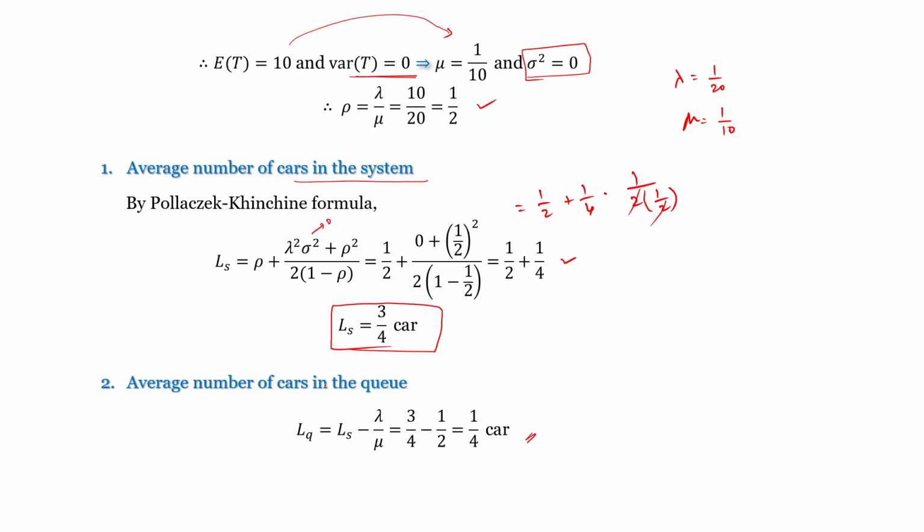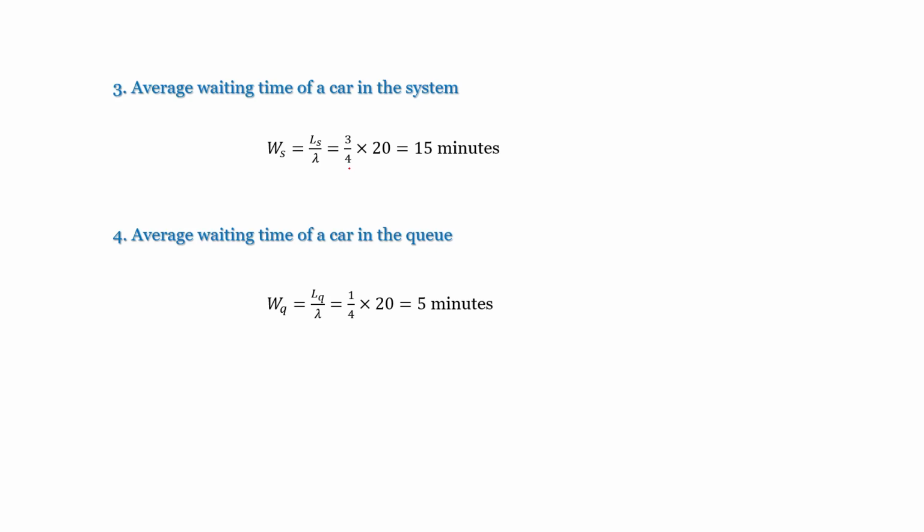The third one, the average waiting time of a car in the system, is Ws equals Ls by lambda. Ls is 3/4, lambda is 1/20, so 1 by lambda becomes 20. We cancel 5, 3 into 5, 15 minutes. The waiting time in the system is 15 minutes.